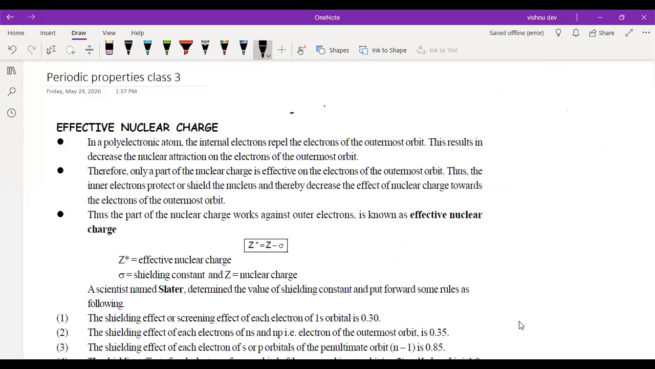Okay, so just read the points. The first point, as I explained: in a polyelectronic atom, due to inner electrons, the outer electrons feel repulsion. The internal electrons repel the electron of the outermost orbit. Because of this, the nuclear attraction of the electron due to the nucleus decreases. That's your first point.